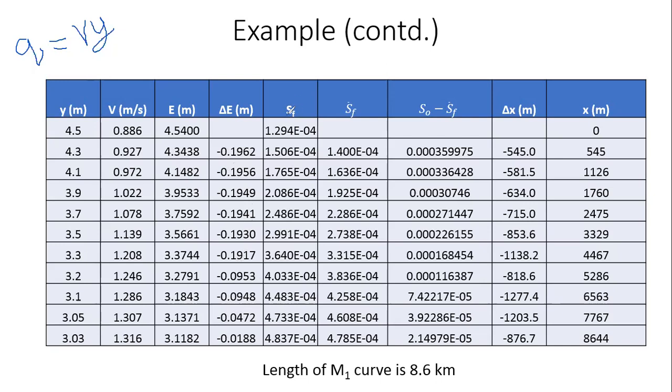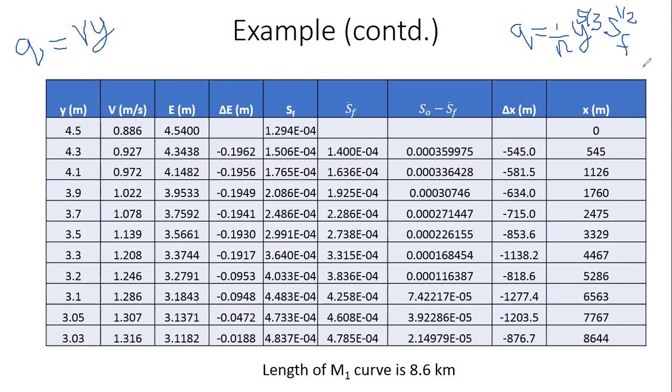Then I have SF. What is SF? SF will be, if you remember the equation, q equal to 1 by n, y to the power 5 by 3, and SF power half, right? So this is the assumption for gradually varied flow, that we replace S0 with SF, right?